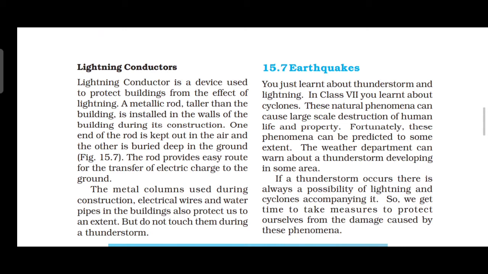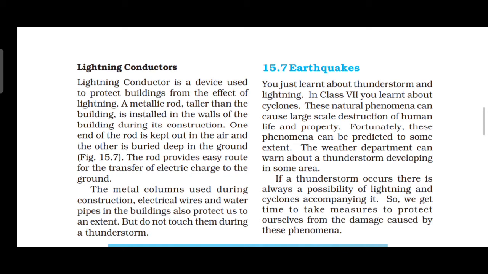Likewise, there is one natural phenomenon which we are not yet able to predict accurately. What is this? Earthquake. It is not predicted, it suddenly happens. It is also a natural phenomenon, but it suddenly happens. It is an earthquake. It can cause what? Damage to human life and property on a large scale. Like thunder, tsunami, then cyclone, etc.